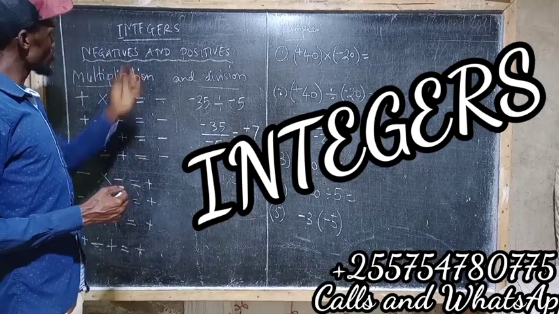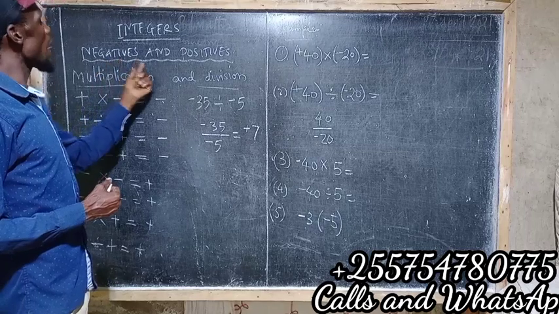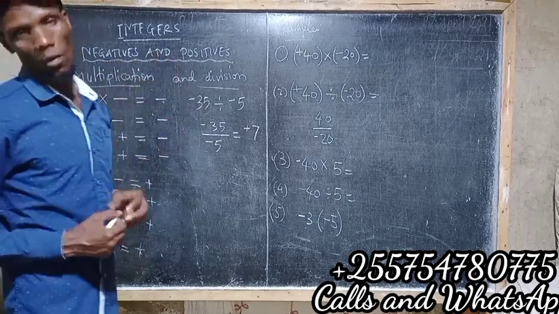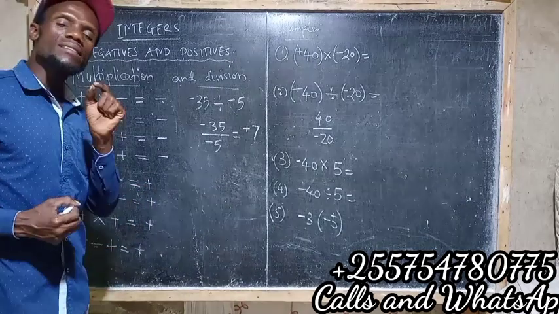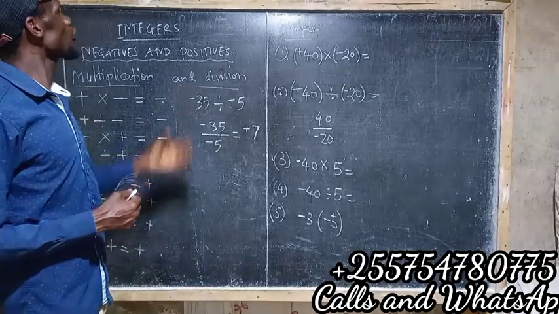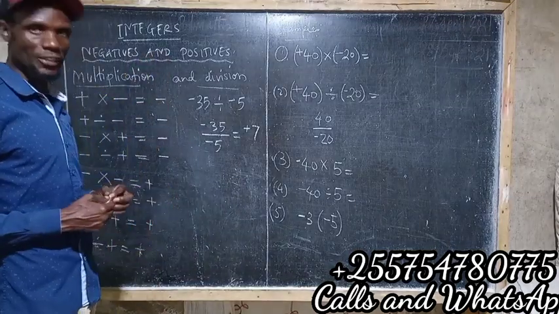Let us discuss integers. Integers are the negatives and positives. This part is very small, but it is the most important part when you are learning about algebra. If you know nothing about integers, there is nothing that you can do about algebra.